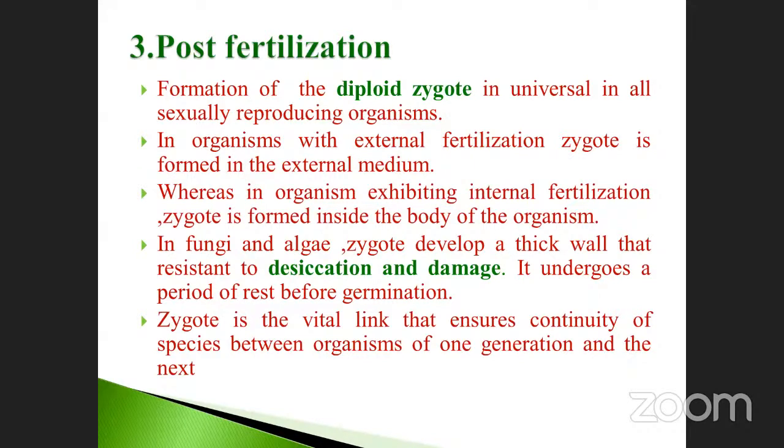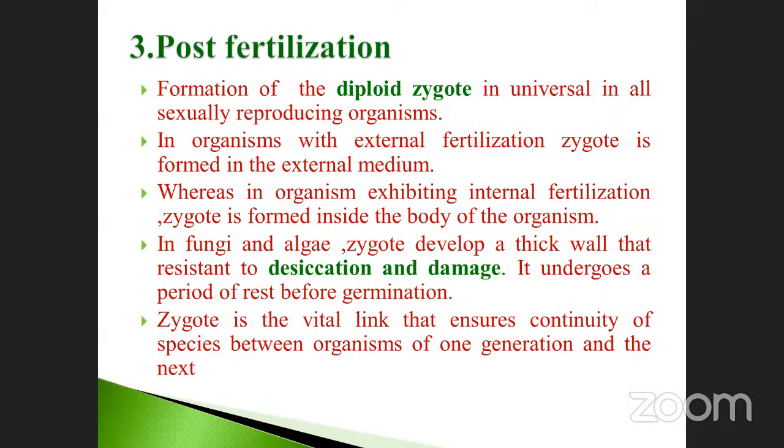This is very important: the zygote is always diploid in nature. In an organism with external fertilization, the zygote is formed in the external medium, whereas in an organism exhibiting internal fertilization, the zygote is formed inside the body of the organism, particularly the female.